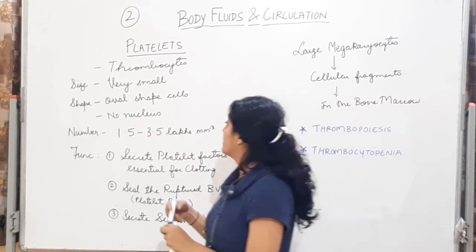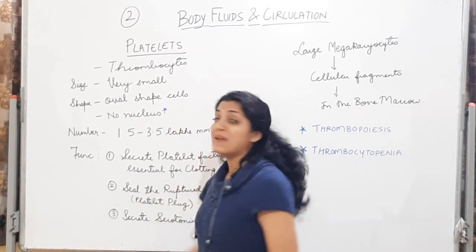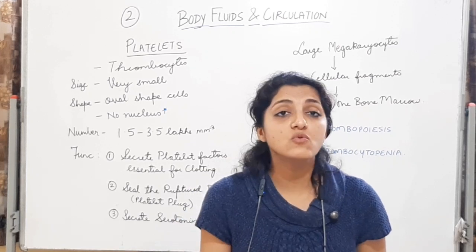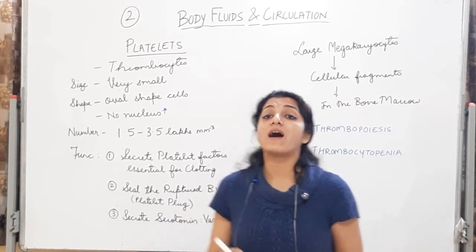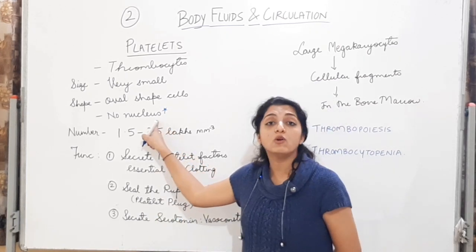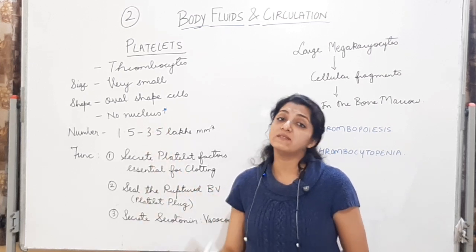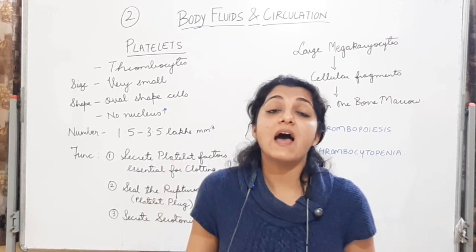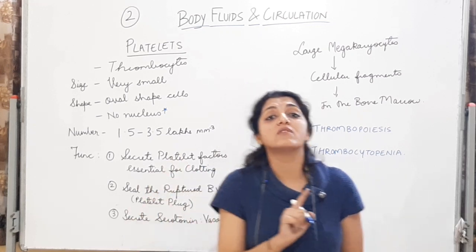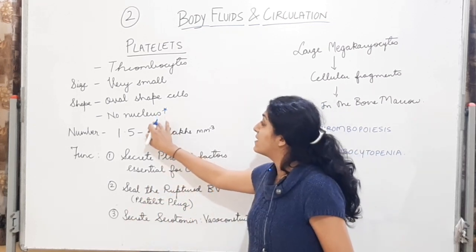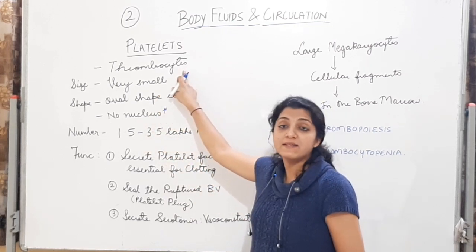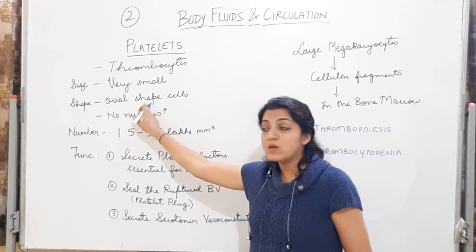And again, no nucleus. So RBCs and platelets are the two cellular elements of blood, or are the two cells of blood which are enucleated or which are devoid of nucleus. Whereas WBCs have nucleus. हमने देखा है. WBCs have nucleus. They have different shapes of nucleus for the different cells. Okay. So platelets have no nucleus. They are very small. They are also called thrombocytes. They have an oval shape.